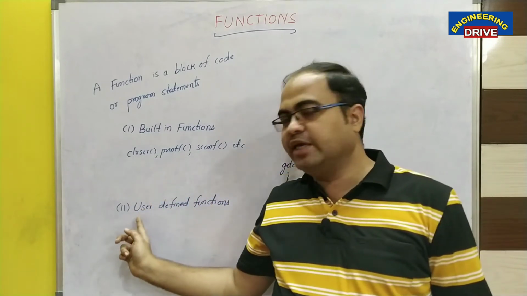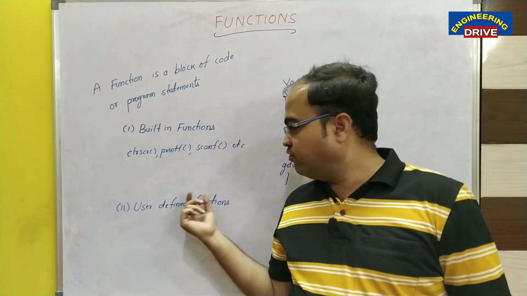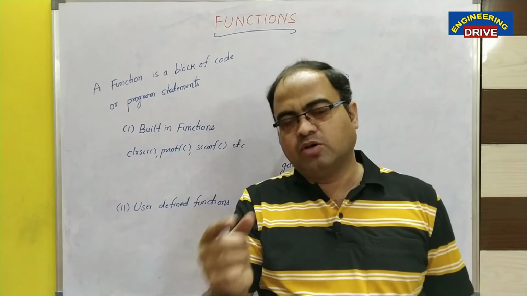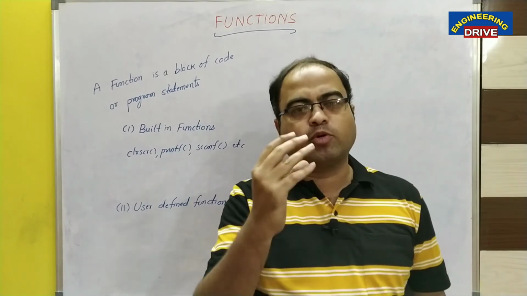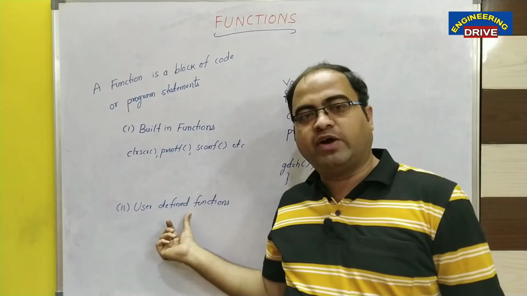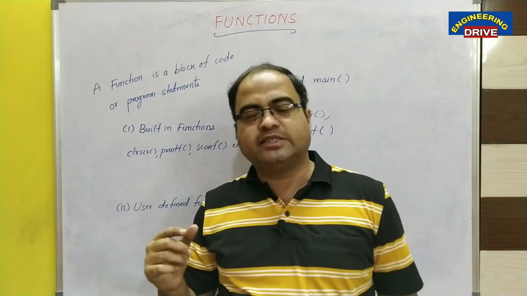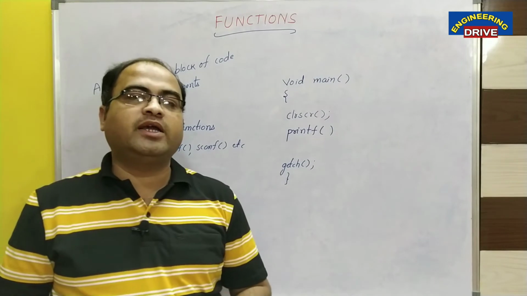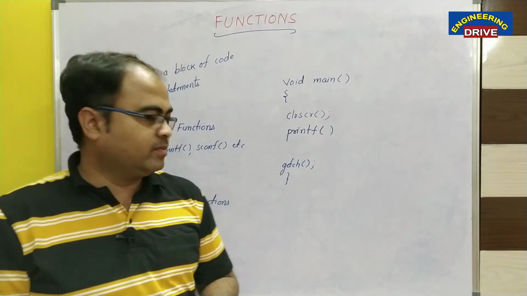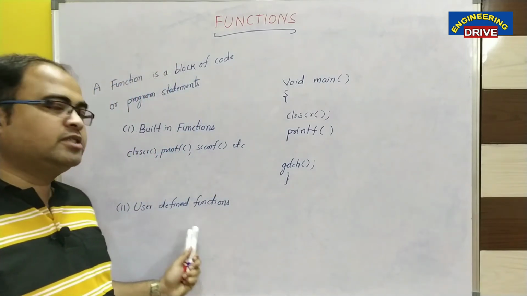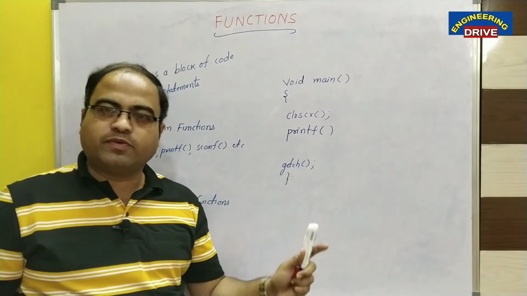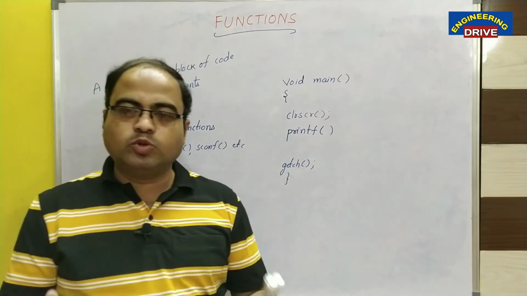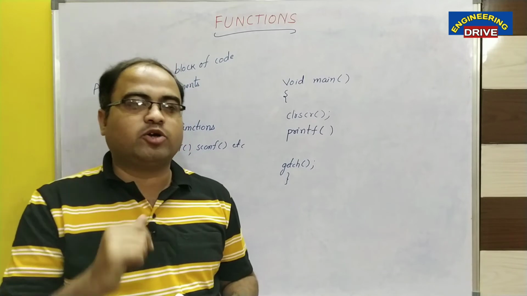What is the second category? User defined functions. A function means something which will do some work, or it refers to a block of code or program statements. User defined indicates that the functions can be created by the user according to the requirement of the program. User defined functions are those functions that are created by the user according to the requirement of the program.